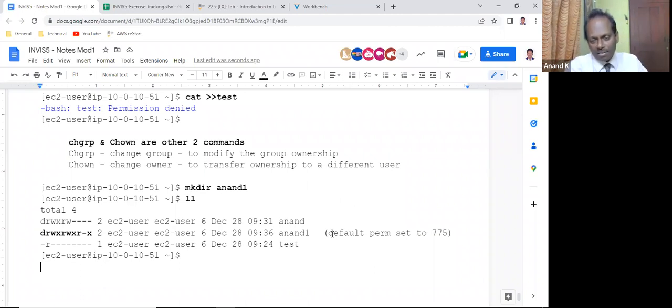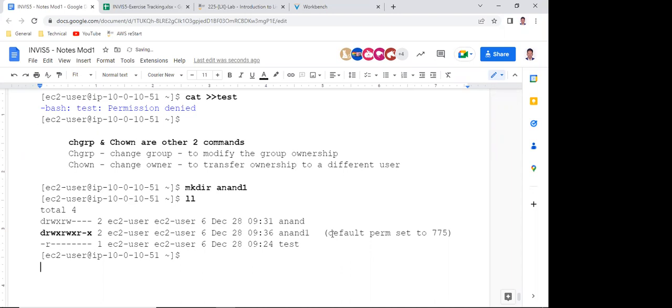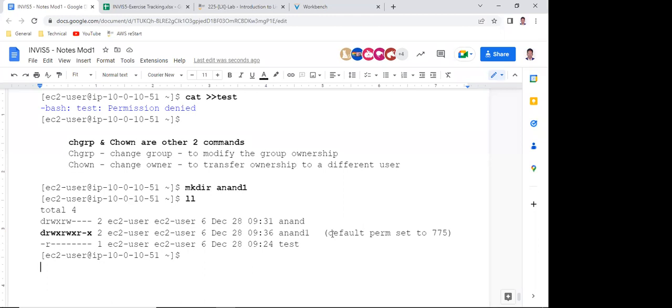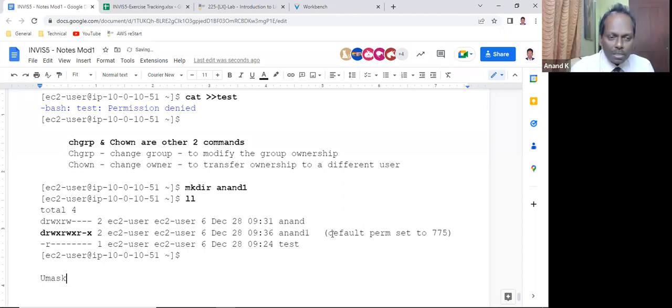How to modify that? What is the total permission value? 777. That is the maximum permission you can set. 777, right? So I'll give you a formula here: umask equals total permission minus default permission, that is, the permission set or default permission.